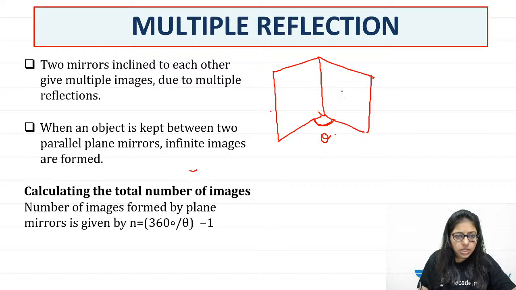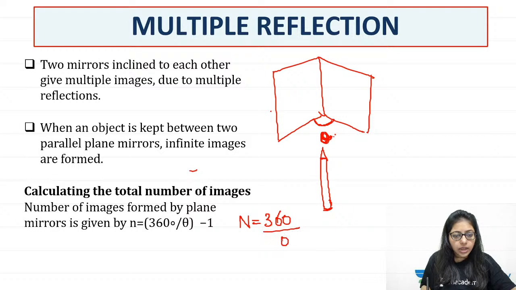If I put a pencil here, how many images will I see? That depends upon the angle between the two mirrors. So the number of images is given by 360 divided by theta minus 1.